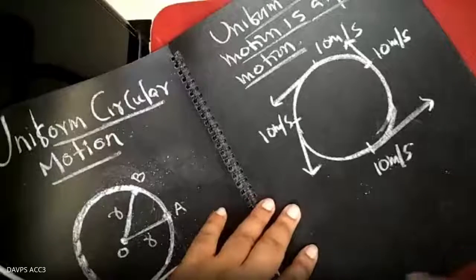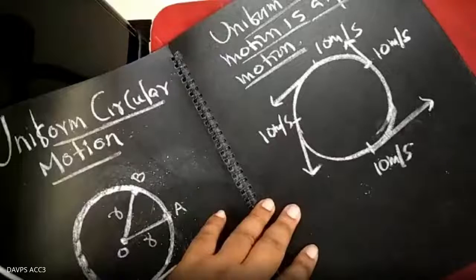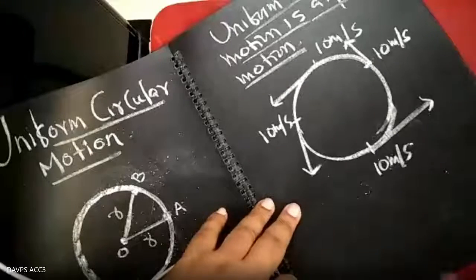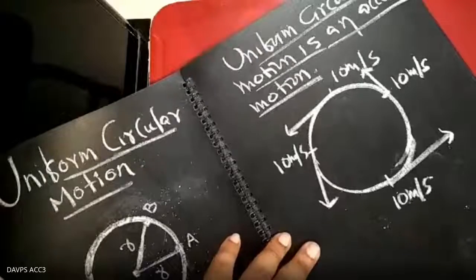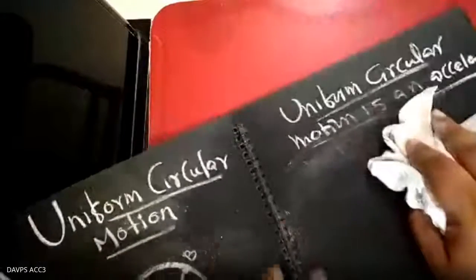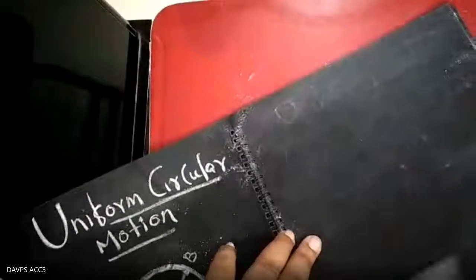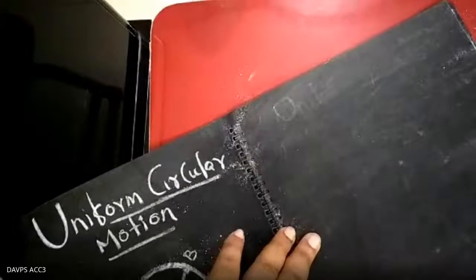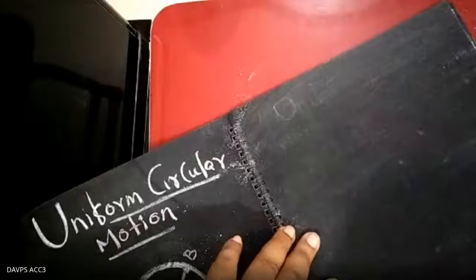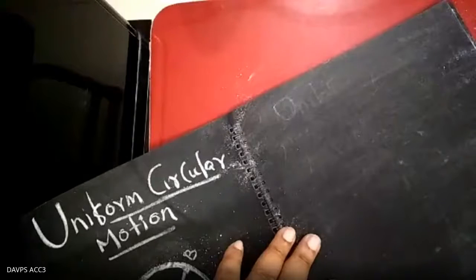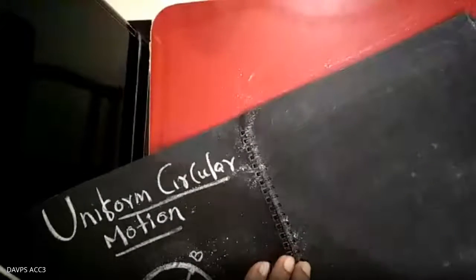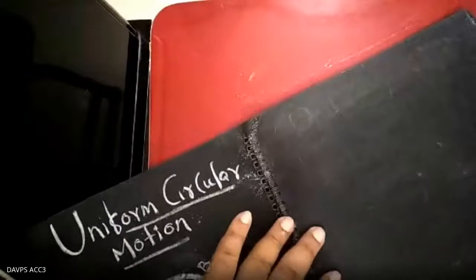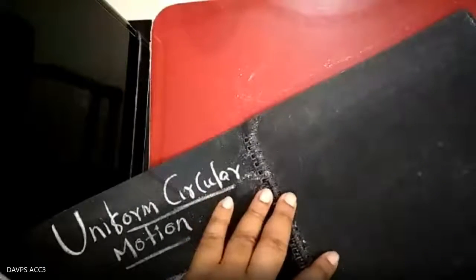Whenever we study three-dimensional motion, that is rotational motion, we will deal with it in the next-to-next chapter. So here are some terms connected to circular motion. Simply write them: angular displacement, angular velocity, time period, frequency, angular acceleration. These terms we have to discuss clearly one by one. All of you write the terms connected to circular motion.